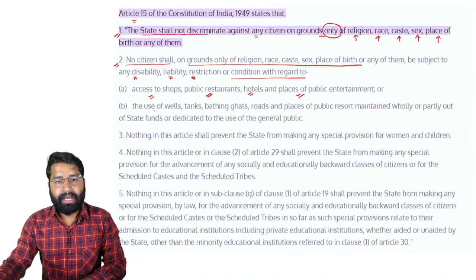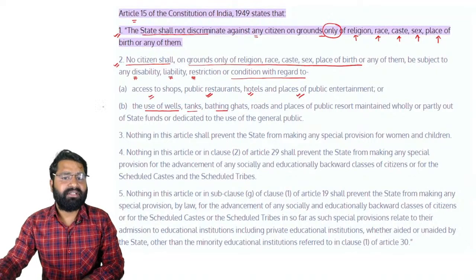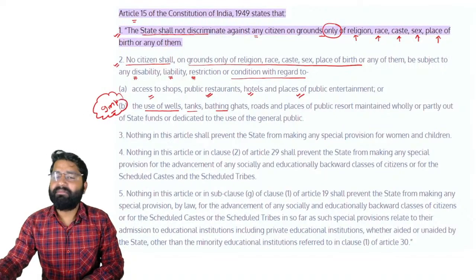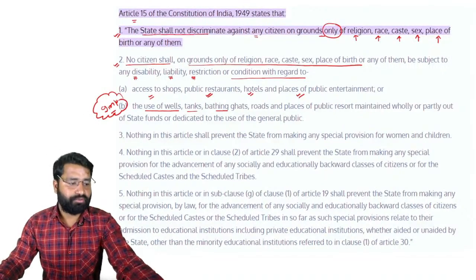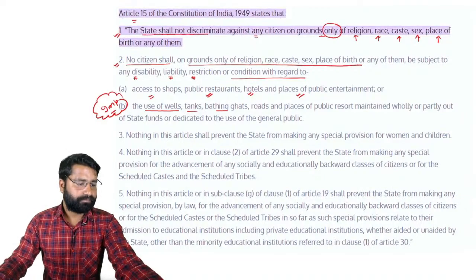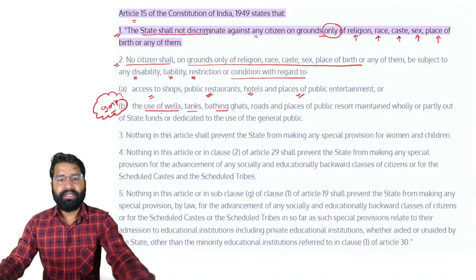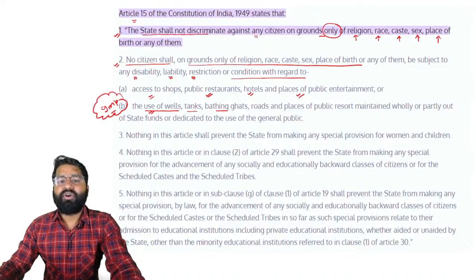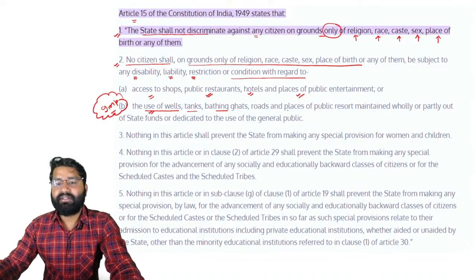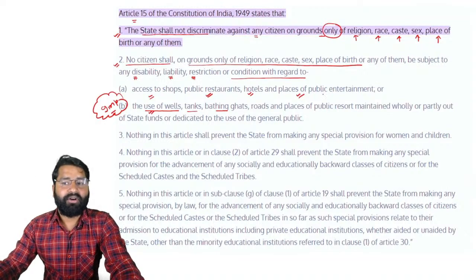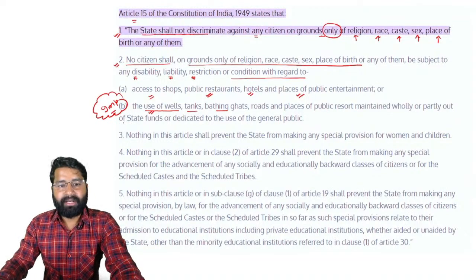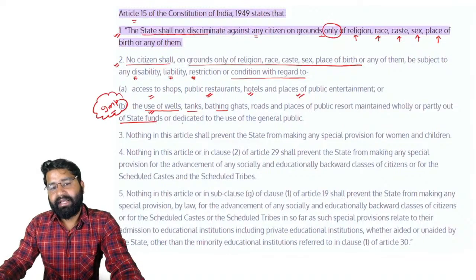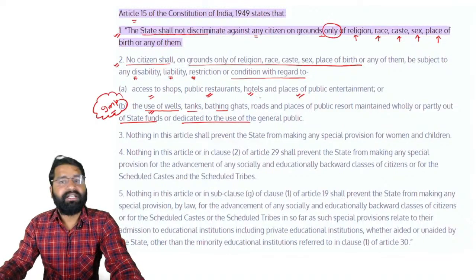And then use of wells, tanks, bathing ghats, roads and places of public resort maintained wholly or partially out of state funds and dedicated to the use of the general public, students. This was a very important statement, and it has been asked in examinations multiple times in different states.